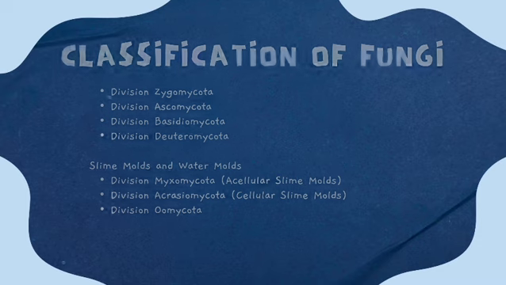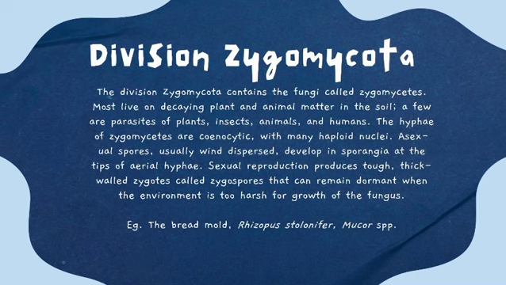The first division is Zygomycota. The fungi in this division are called zygomycetes. Mostly they live in decaying plants and animals. They are saprophytes, but some are parasites of plants, insects, animals, and even humans. The hyphae are coenocytic, meaning hyphae without septa. When there are no septa, there is rapid transportation of nutrients and organelles inside the hyphae. This makes them viable during unfavorable conditions.